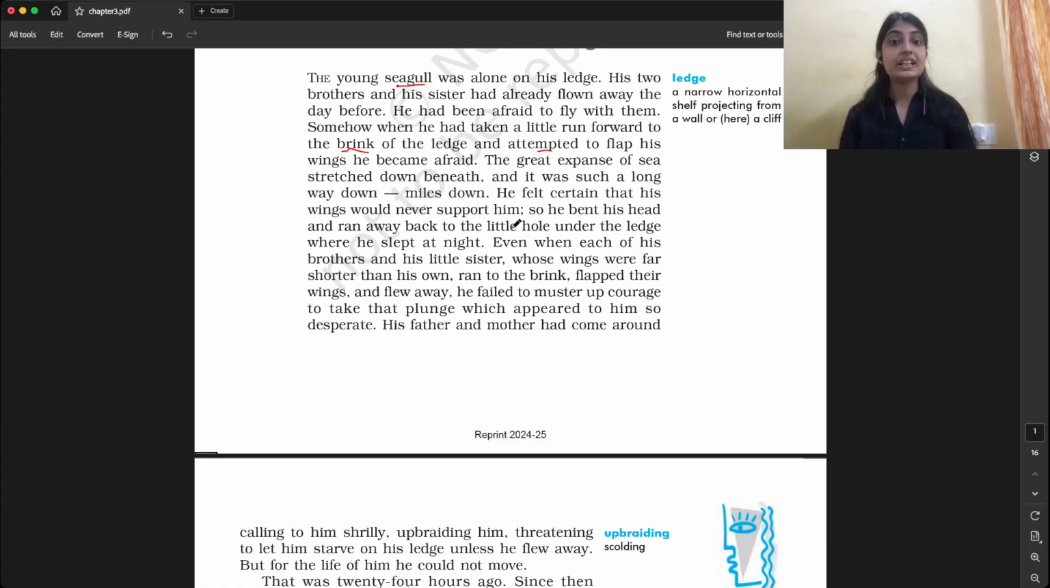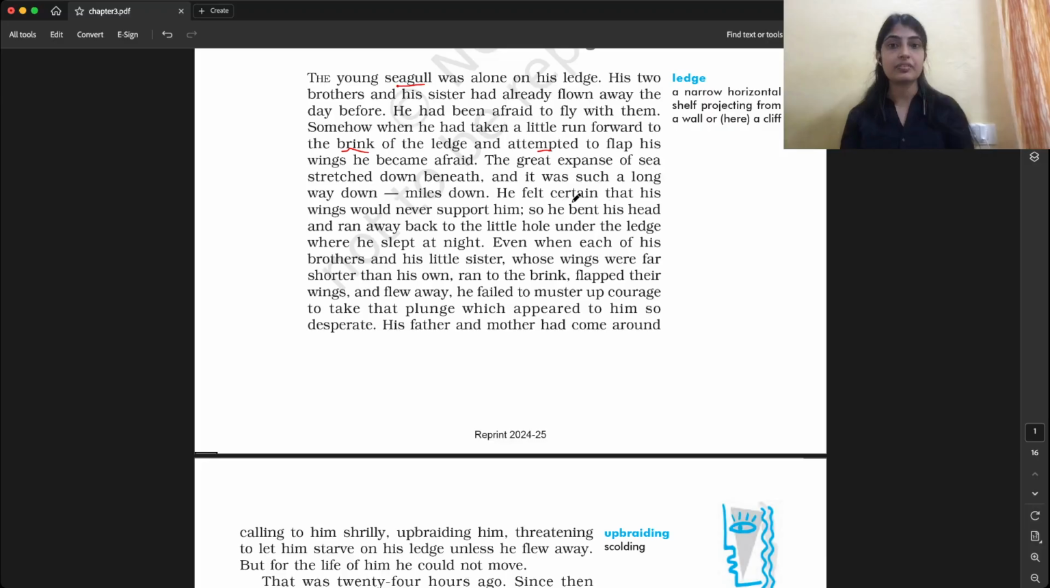He felt certain that his wings would never support him. So who felt so sure that his wings would never support him? The young seagull felt so certain. Certain means sure. When I say I'm certain that I will pass this exam, that means I am very sure. I know that this will happen. Something will happen. Okay, certain.